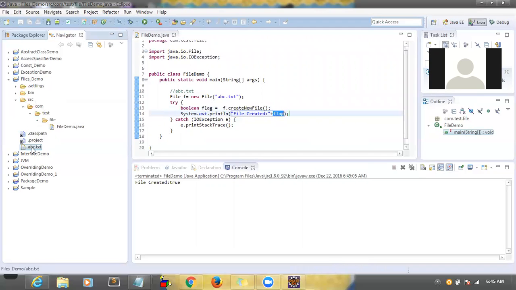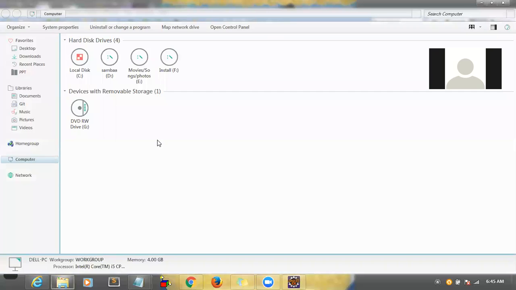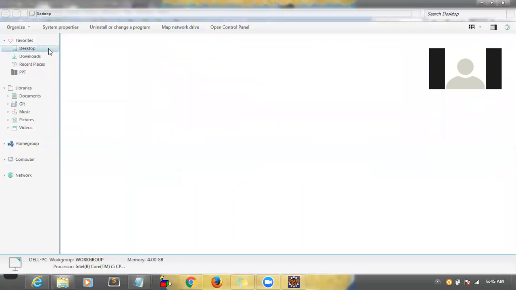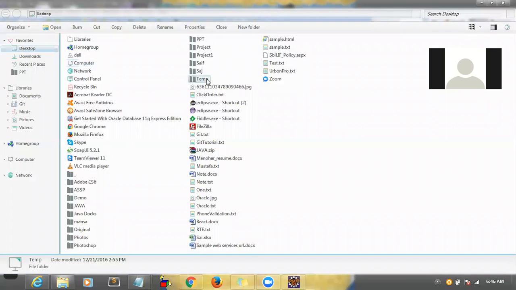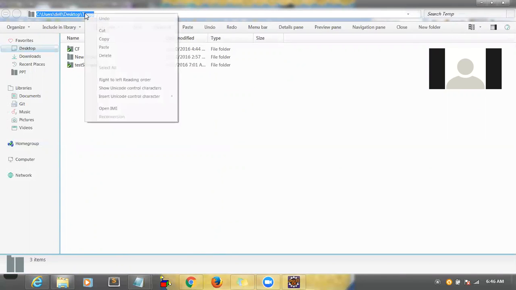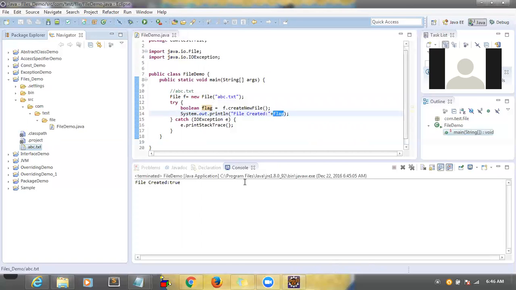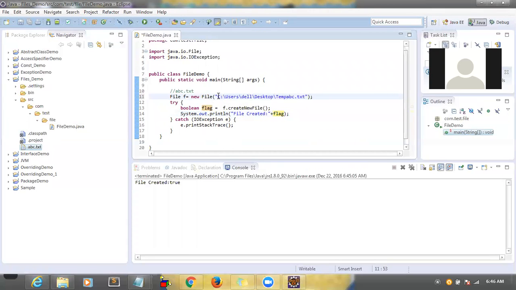Say for instance you want to create this particular file in a specific location. Copy this location and go here. Here we have to give the location where you want to create the file. I want to create the file under C users Dell desktop, under the temp folder, and abc is the file.